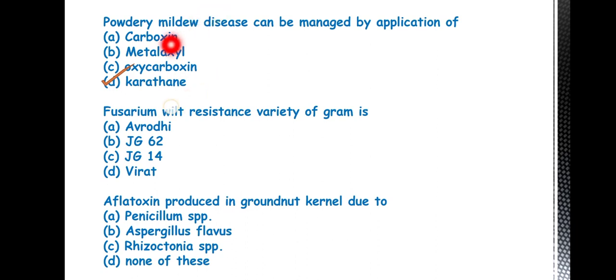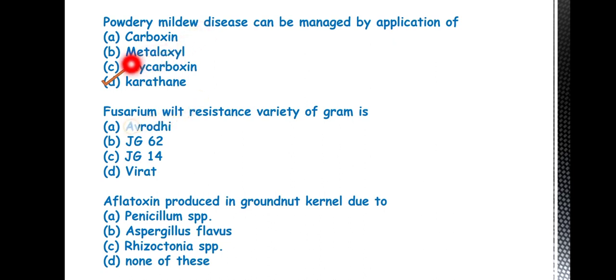Then carboxin, metalaxyl, oxycarboxin, these are systemic fungicides. Carboxin is also known as Vitavax. This is for the management of smut.